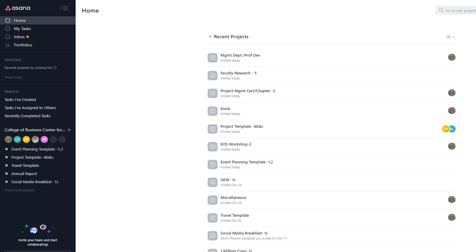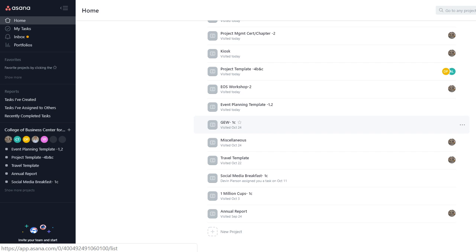Asana is a web and mobile based application, and the purpose of this app is to track and manage the work of different projects. So in Asana, the easy part is that it is very user friendly. So here I am on the Asana page. This is how the home page looks in Asana. In the home page, as you can see, I already have some of the projects that I'm working on currently at my work. So these are all the different projects that are there.